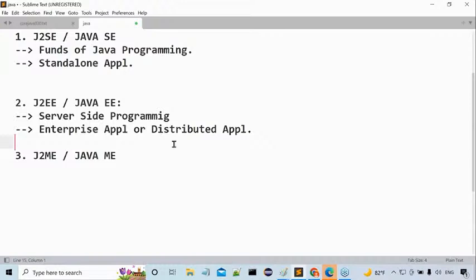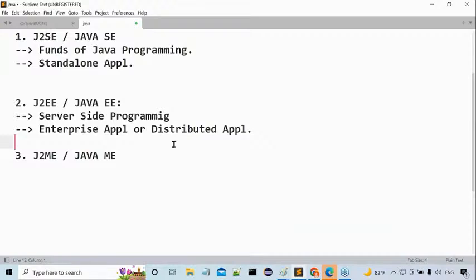To prepare standalone applications, which technology do we have to use? Which module of Java? J2SE, Java 2 Standard Edition, we have to use, right? To prepare distributed applications, which module do we have to use? J2EE, Java 2 Enterprise Edition. Am I right or not? Distributed applications have more demand than standalone applications. Now tell me, which module has more demand, J2EE or J2SE?